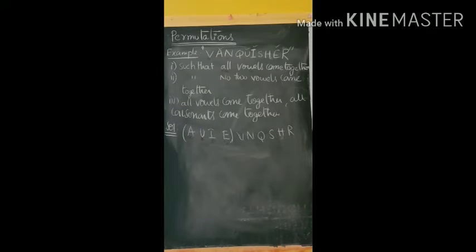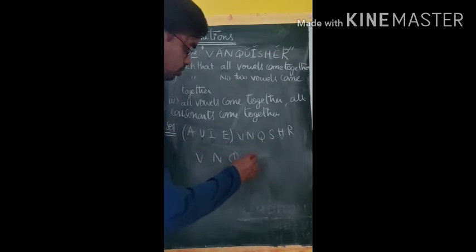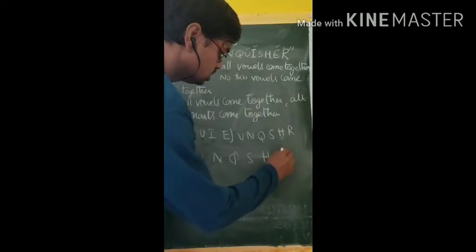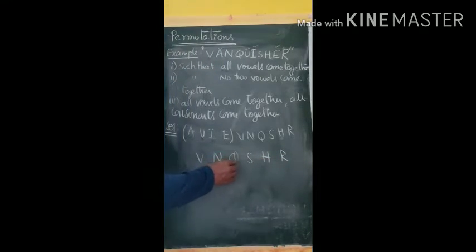So what we do is first, V, N, Q, S, H, R. First of all, we are going to arrange the consonants. How many consonants we have? 6 consonants. These 6 consonants can be arranged in 6 factorial ways.